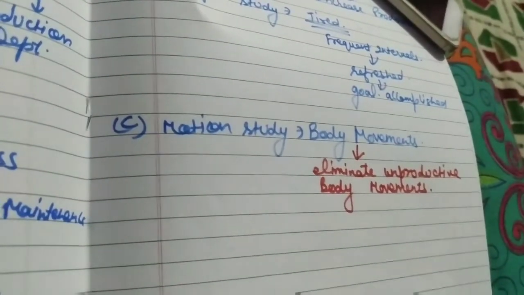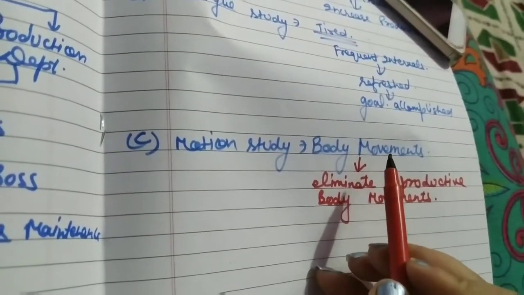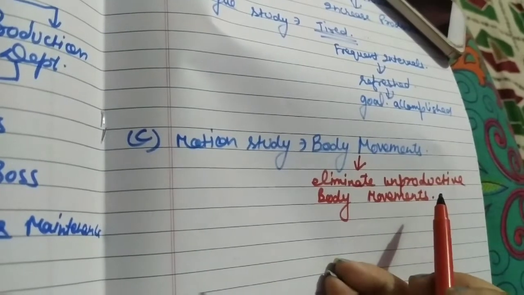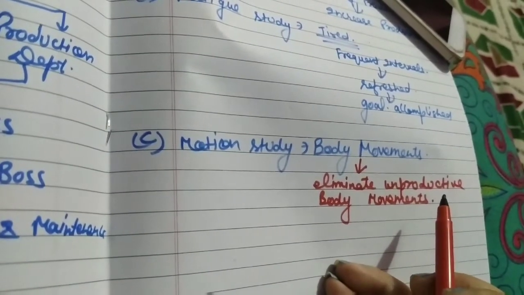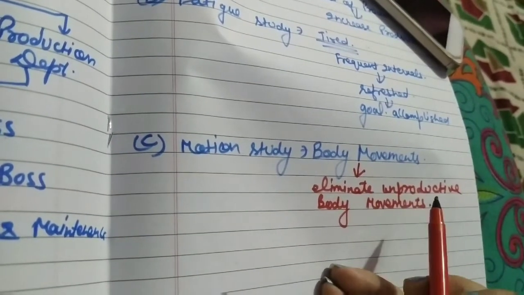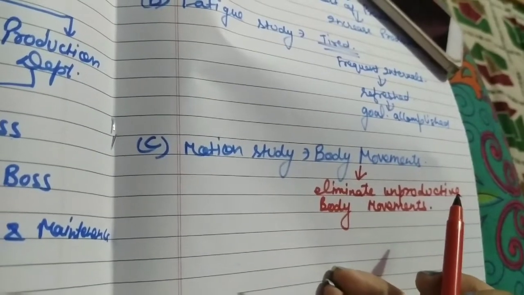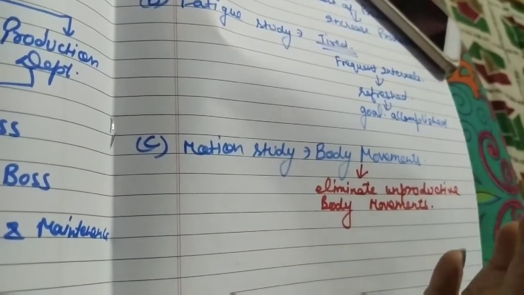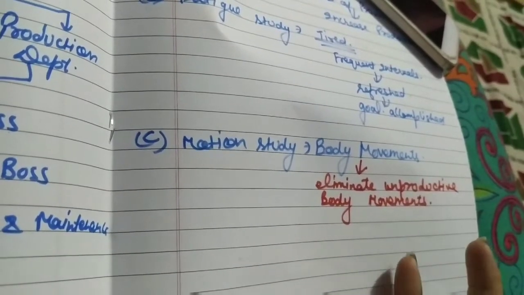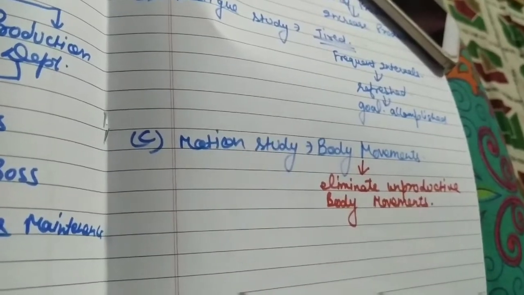So motion study means there are certain body movements of the workers which should be eliminated, and these body movements are unproductive. We have to consider the productive body movements, but we have to eliminate the unproductive body movements. Is it clear? For example, the workers are working in a factory, and the raw material and the tool boxes are far away from you.